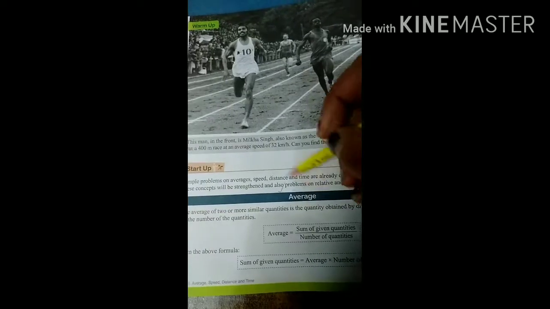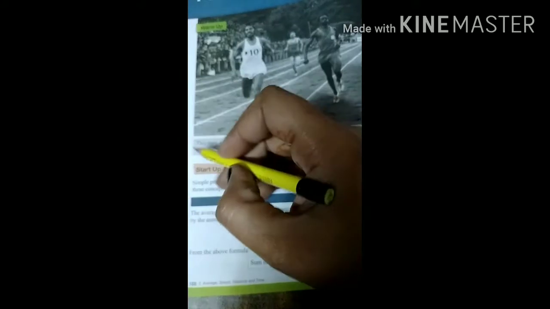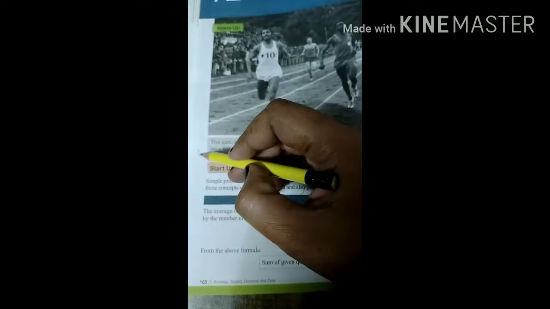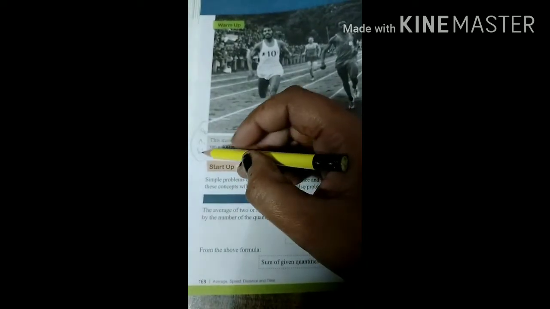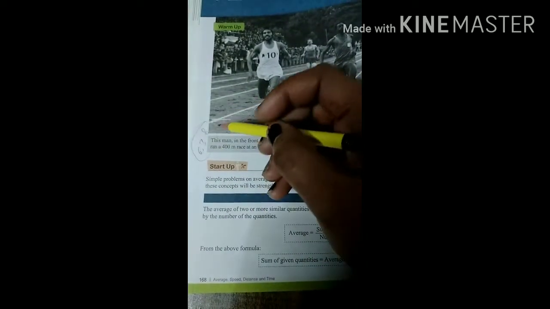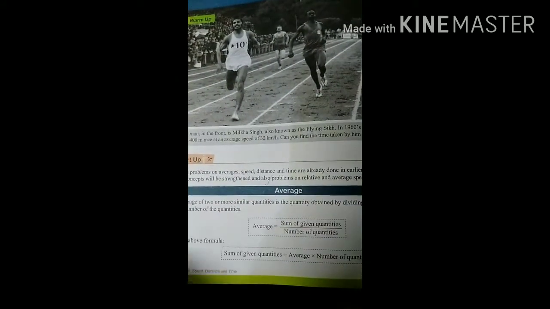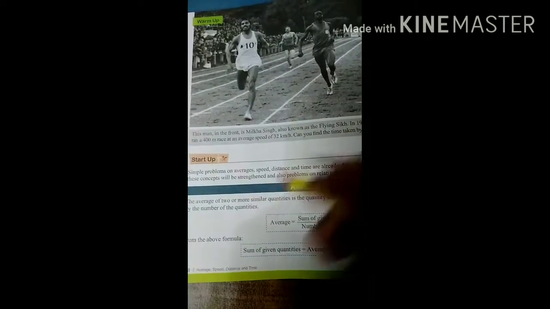What is the meaning of the average? The average means the middle value. If the values of any numbers are 6, 7, 8, what will be the average of these three numbers? It means overall where they are standing, so we will consider it as near about 7, like the middle value. Okay, and how can you find the average?